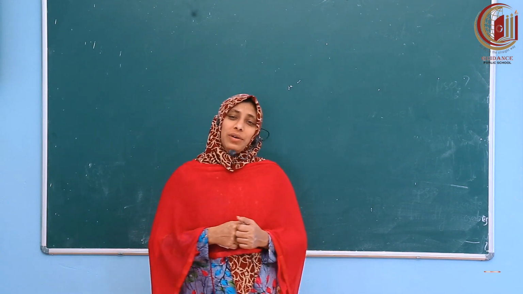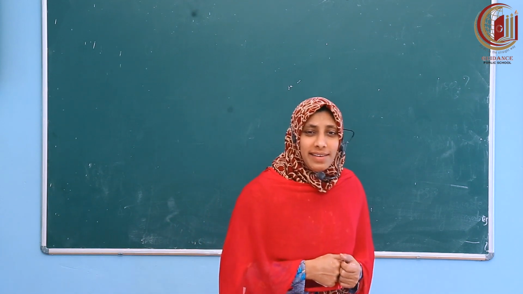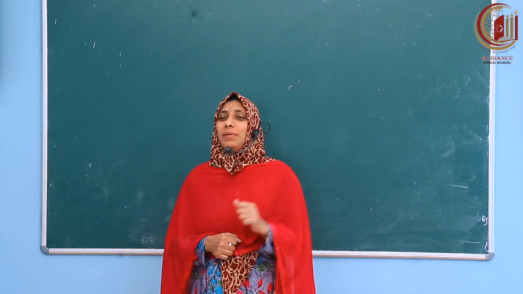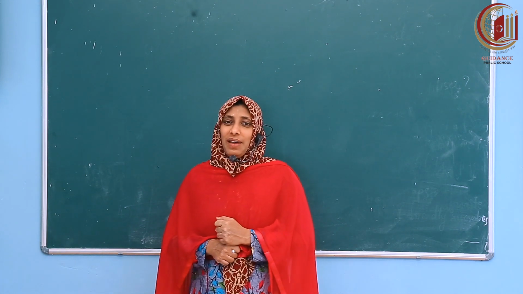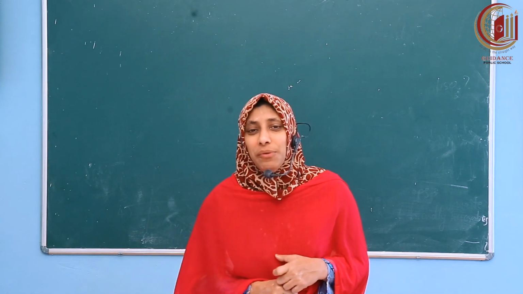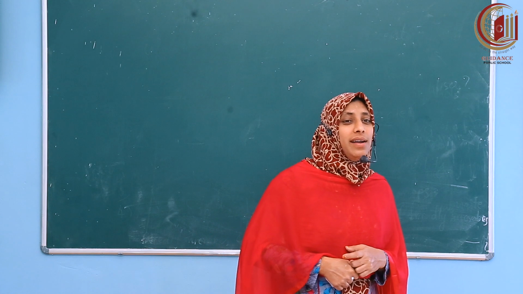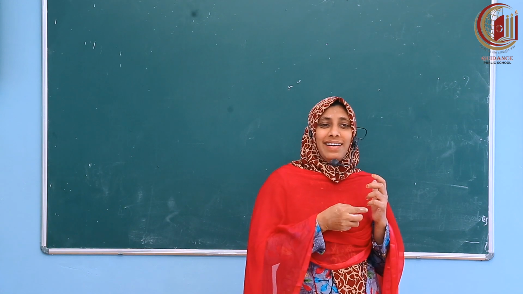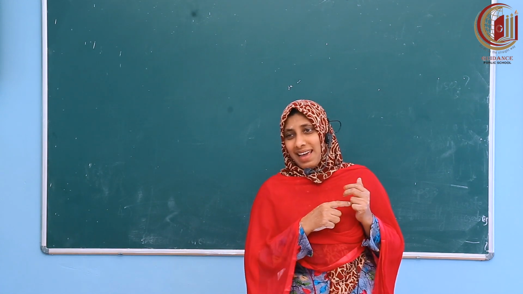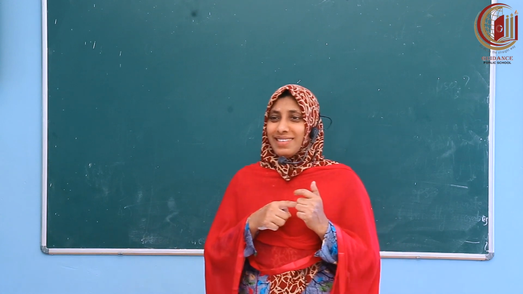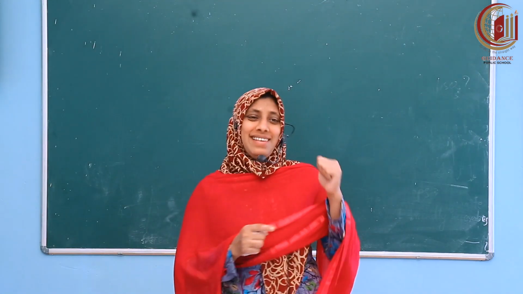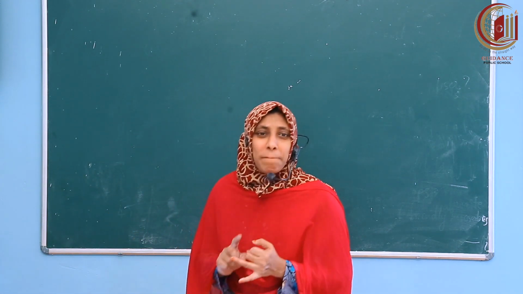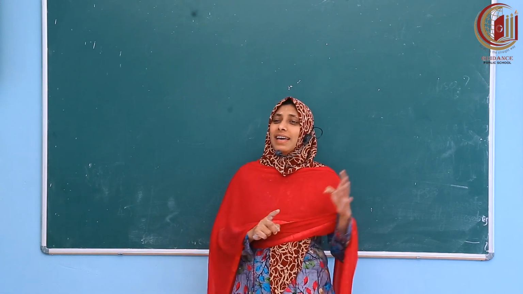Okay. Let us come back to our topic. What are the things we studied? Different types of landforms. Our lesson name is Physical Features of India. What are the physical features we studied? Different landforms. What are the landforms we studied? Renha is telling the answer. Mountains, plains, plateaus, valleys and deltas.